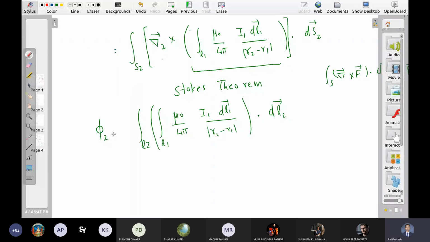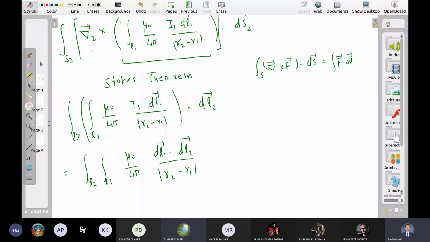So what is M21? It is the integral over loop 2, integral over loop 1, mu naught upon 4 pi, dl1 dot dl2, upon mod R2 minus R1. So what does it depend on? If you see this integral, it depends upon L2, L1, R1 and R2.